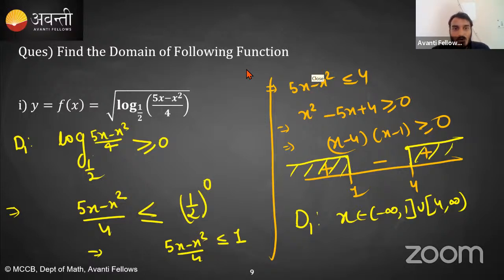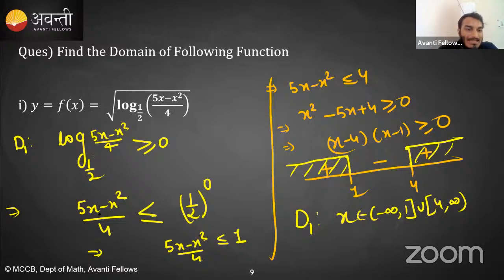Okay, Manu, what I'm saying is, see, first of all, this log function is inside of a square root. For the domain, I have told you, the domain is the set of values of x for which my function is defined. That's all. So first of all, this log of (5x minus x square by 4) to the base 1 by 2 should be greater than equal to 0 because it is inside the square root. Now this base is 1 by 2, which is less than 1. So if I take my base to the right hand side, the sign of inequality will reverse.